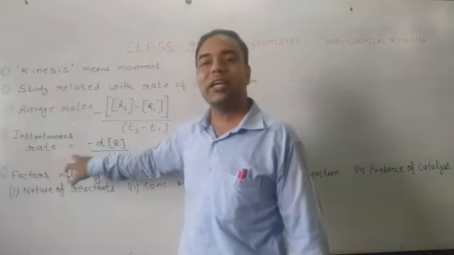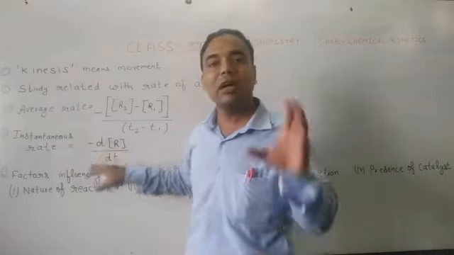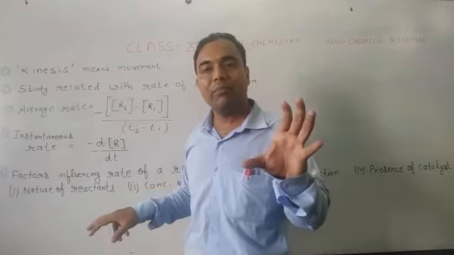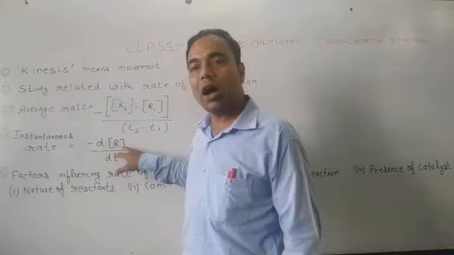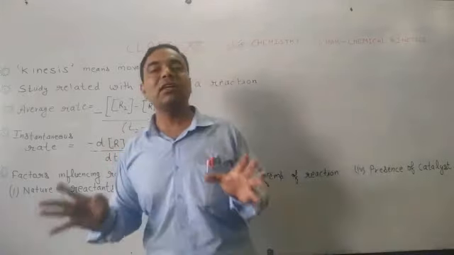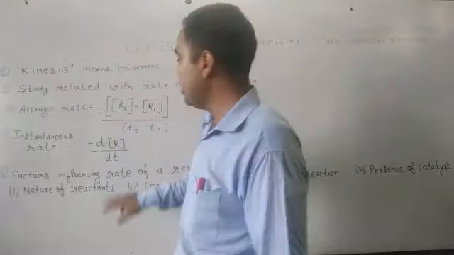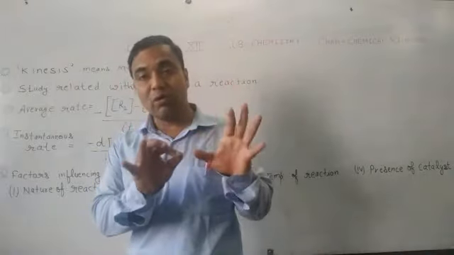So instantaneous rate will be represented by minus sign, but d will represent the particular moment of the time. Minus dR divided by dt, where R represents the concentration of reactants and dt is that moment of time, that particular moment of time.